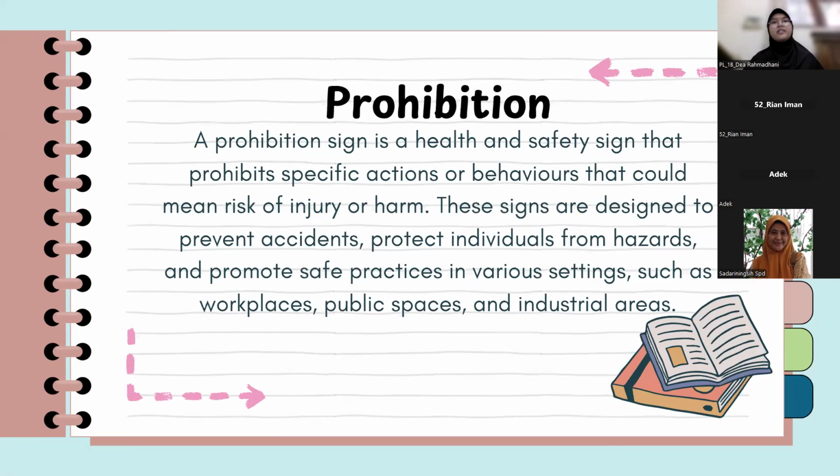And the last one is prohibition. A prohibition sign is a health and safety sign that prohibits specific actions or behavior that could mean risks of injury or harm. The signs are designed to prevent accidents, protect individuals from hazards, and promote safe practice in various settings such as workplaces, public spaces, and industrial areas.